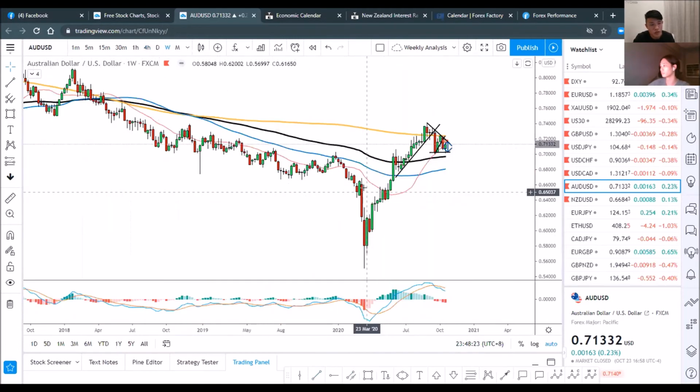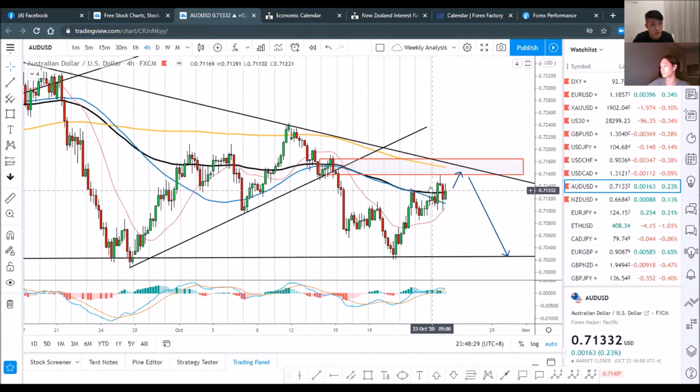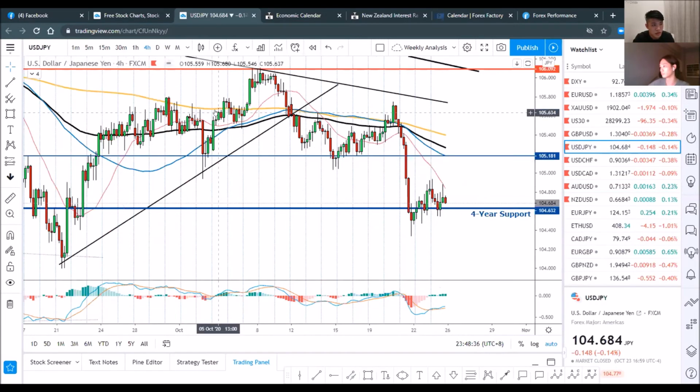It's actually quite straightforward, just something additional to share, because I think we have a pretty good position to sell Aussie this week. And of course, I'm also looking at dollar yen. Dollar yen can be quite ranging as of now, because the dollar has been strengthening, but at the same time, you can see that while the dollar is strengthening, the yen is not any weaker than the dollar. And I think that is also because of risk sentiment, and people are starting to choose Japanese yen as a better option for a safe haven currency.